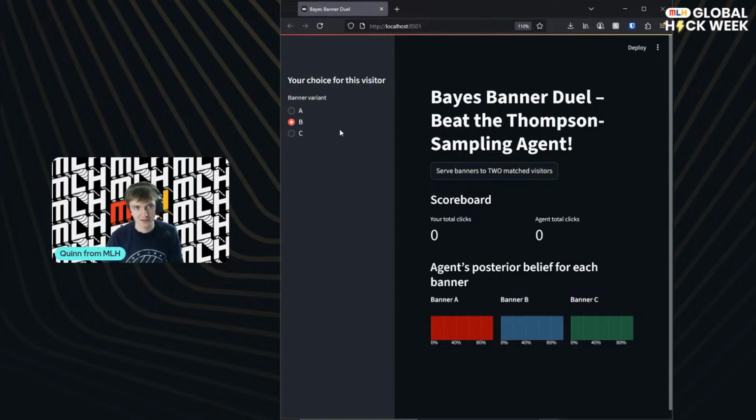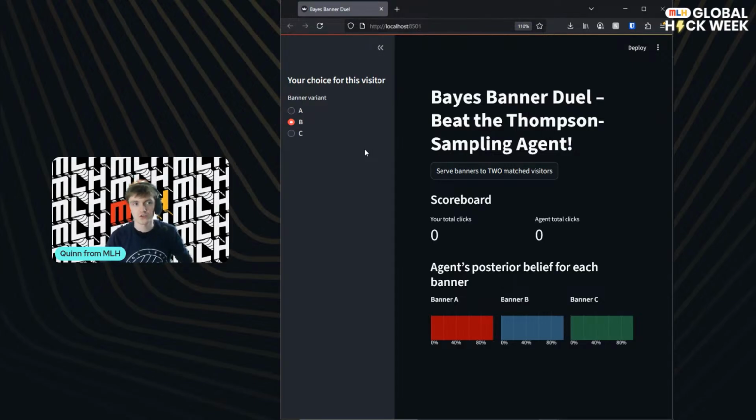And we won't beat the agent unless we cheat and use A all the time, but we won't be there. So what it does is it samples from each posterior, it picks a value, and whichever value is the highest, it will play that. Which means that if by chance it picks a lower value in a more confident posterior, it will still do some exploration, but it will very quickly normalize to the right arm, or action, of this problem. This is like a bandit problem, or a multi-arm bandit problem.